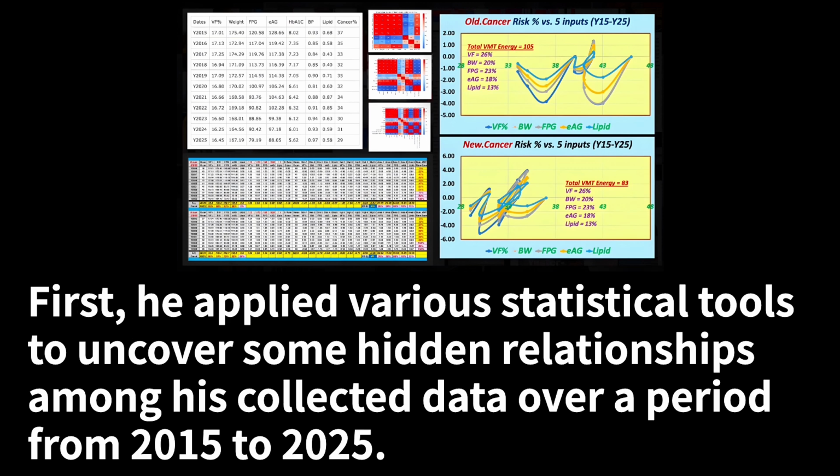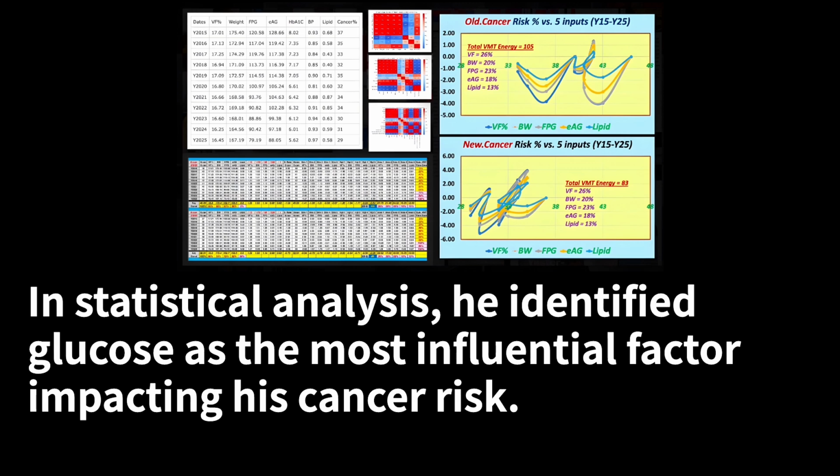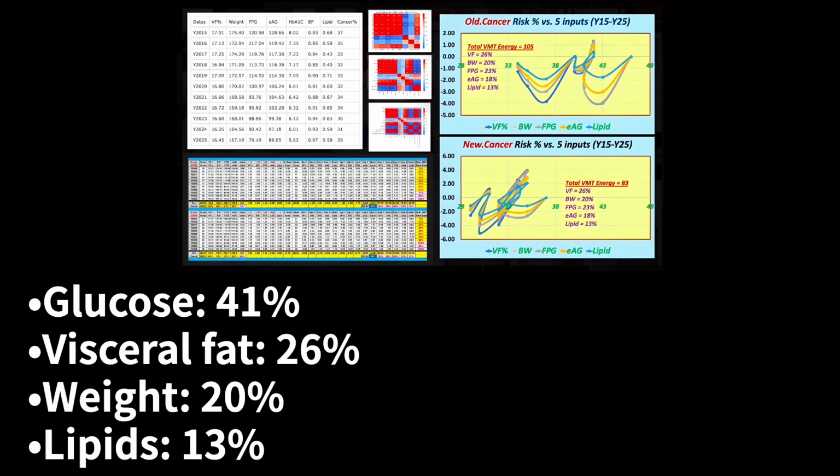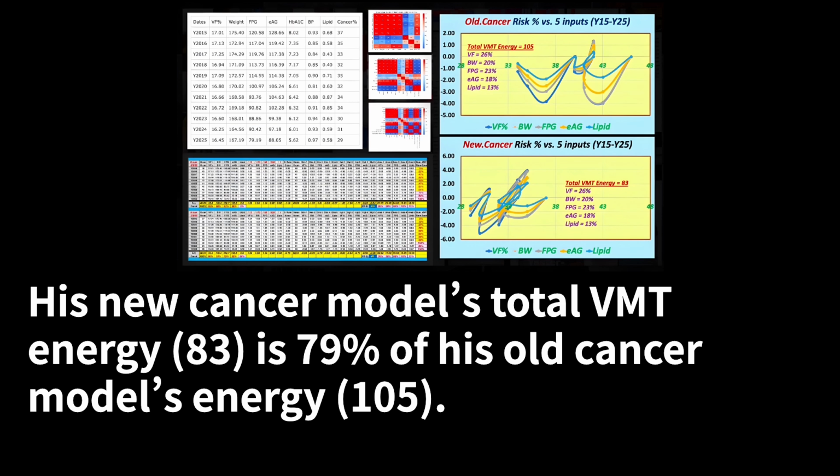First, he applied various statistical tools to uncover some hidden relationships among his collected data over a period from 2015 to 2025. In statistical analysis, he identified glucose as the most influential factor, impacting his cancer risk. His viscoplastic energy analysis (VMT) also quantified the contributions of each factor as follows: glucose 41%, visceral fat 26%, weight 20%, lipids 13%. His new cancer model's total VMT energy 83 is 79% of his old cancer model's energy 105.